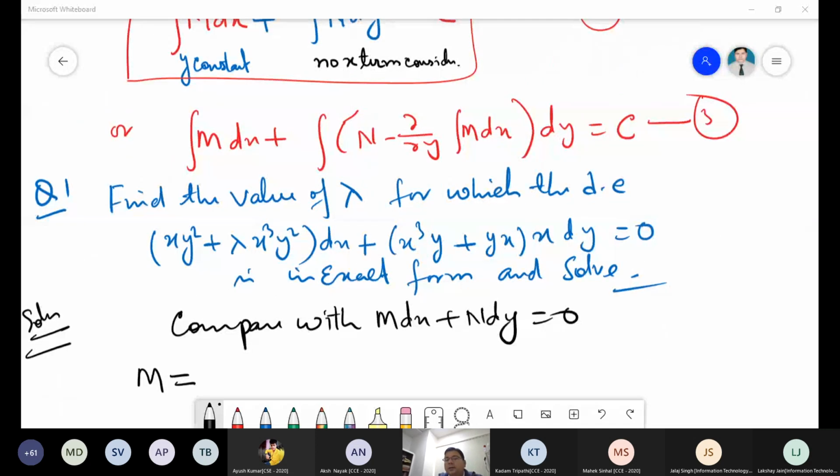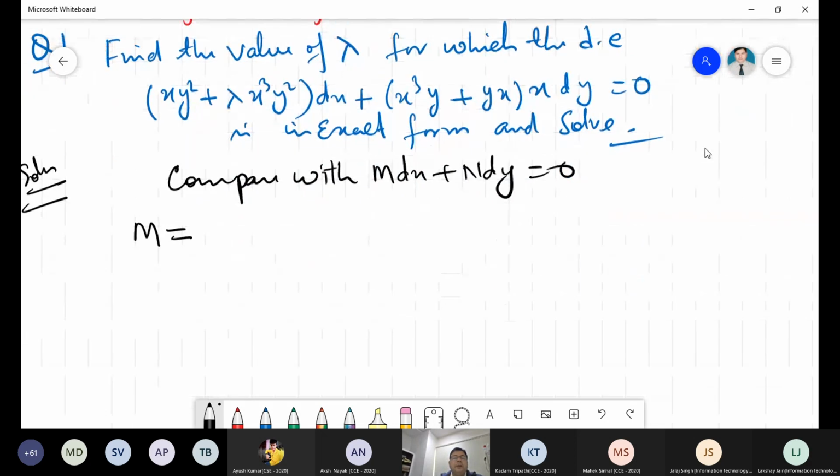Let's check. Anyone? Yeah, Vrinda Kohli, what is the value of lambda? 2. The value of lambda is 2. Okay, great. So I'm trying to solve it for everybody so that you can follow.